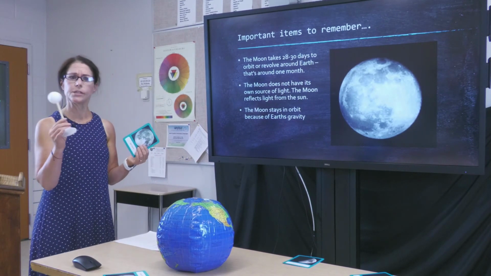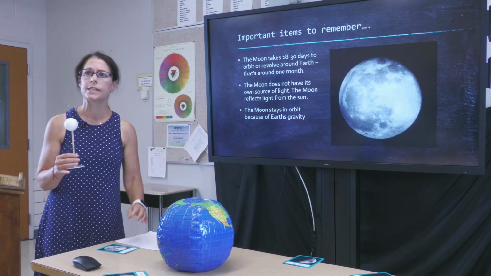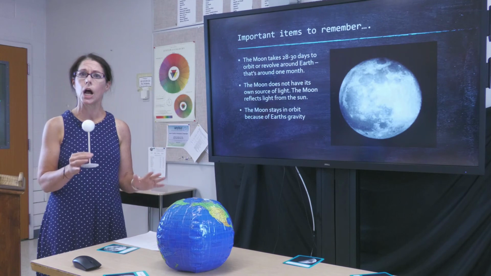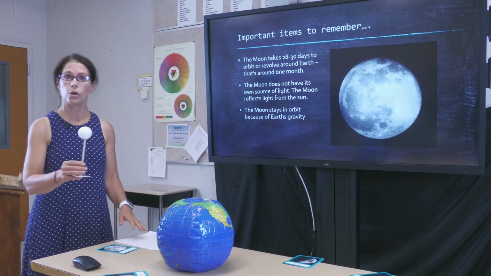The moon also stays in orbit because of Earth's gravity. So that same force that is keeping us here on Earth is also keeping the moon in orbit around Earth.